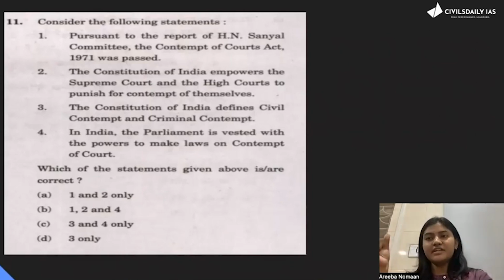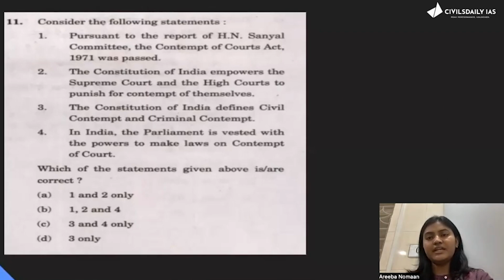If you have read Lakshmikant very well, obviously it's a very basic thing that Constitution does empower both Supreme Court and High Court to punish for their contempt. It's a very basic thing. So as of now, what you have inferred is 2 is correct. So 2 is in A and B. That means C and D are eliminated. And that also means that 1 is correct, because in A, B, you have 1 and 2 in both the options. So now the game rests on the fourth option.